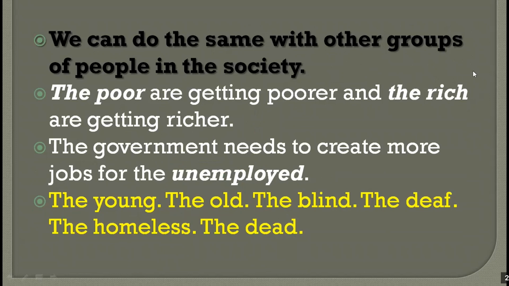Okay. We can do the same with other groups of people in the society. The poor are getting poorer and the rich are getting richer. I'm talking about all poor people in a society, all rich people. The government needs to create more jobs for the unemployed, for all unemployed people in the society.